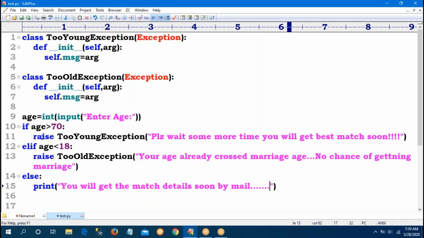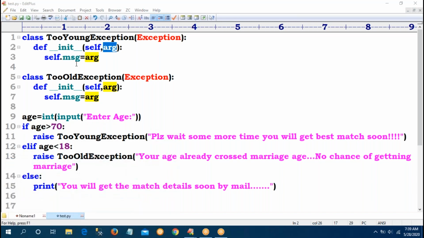Whenever an exception is raised, which keyword is there? The raise keyword. Raise which class? The tooOld exception class. This message will be passed to the argument. I am assigning it to self. Self is pointing to the current class object. The message will be assigned.